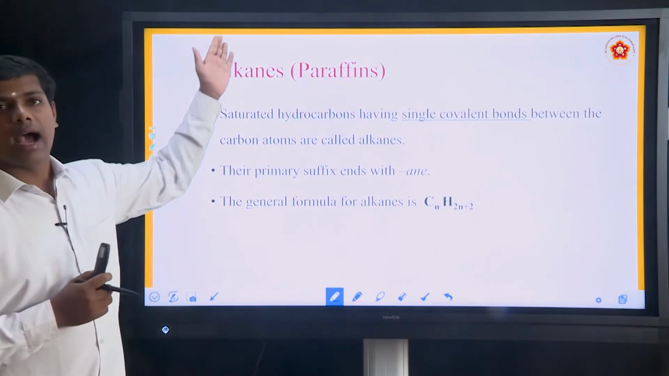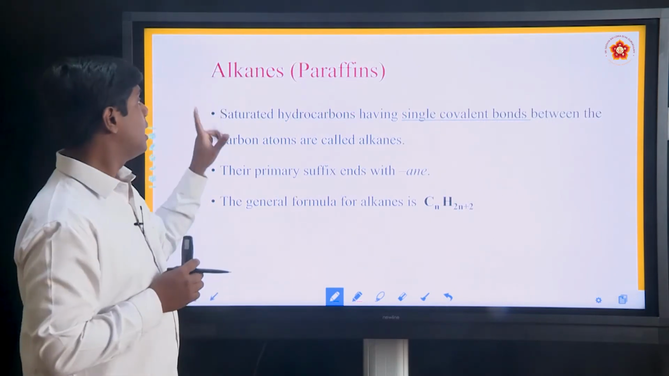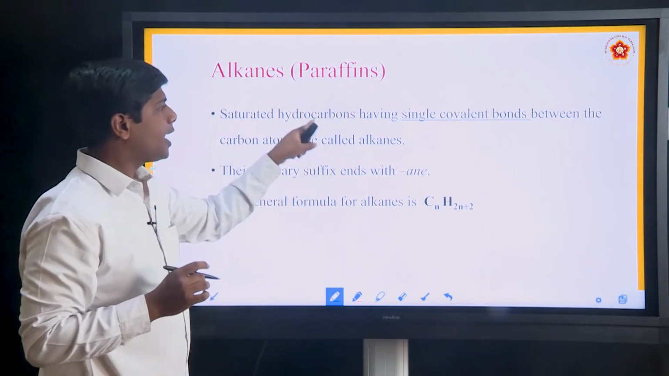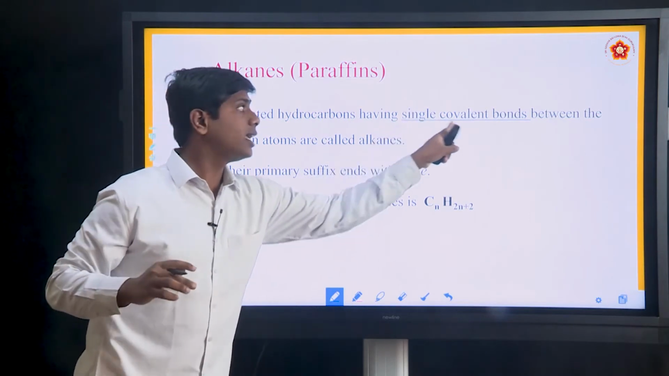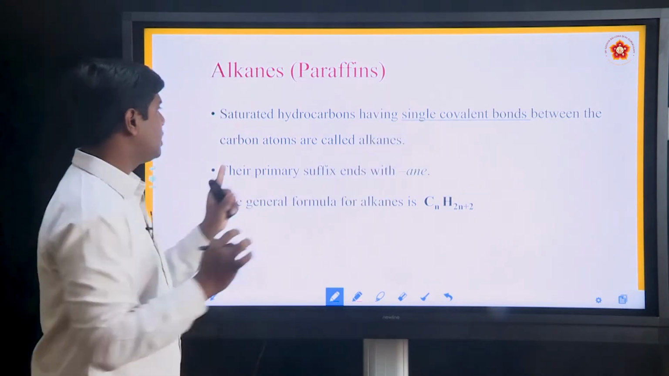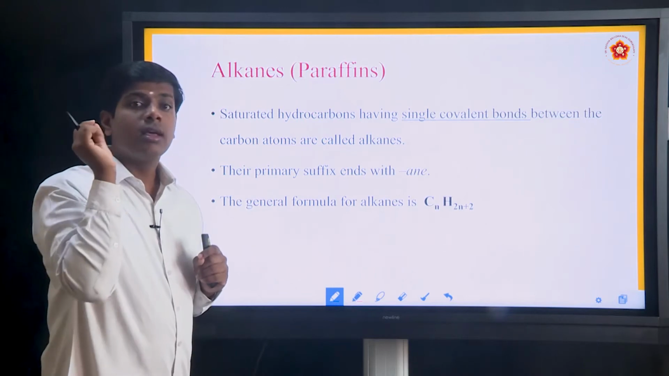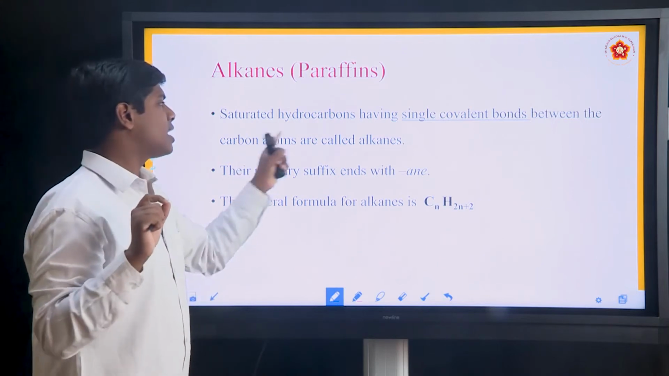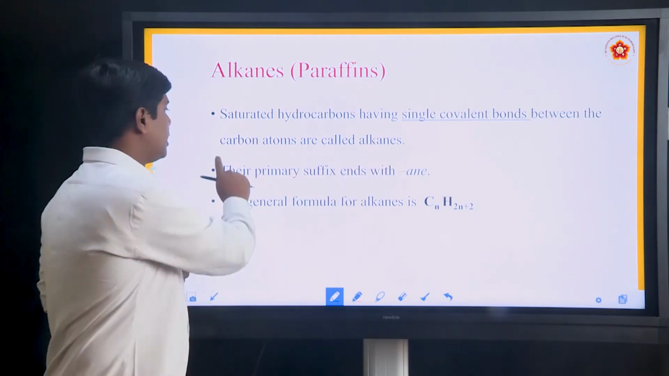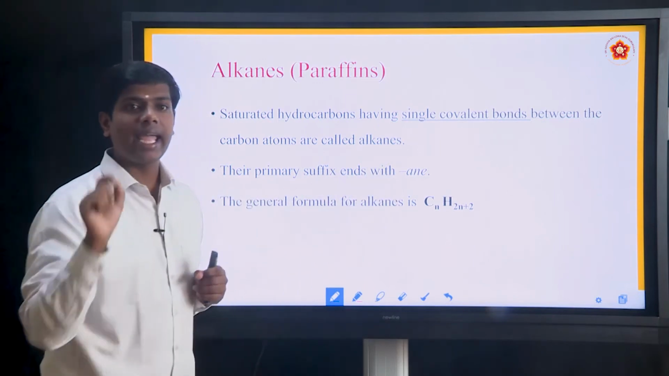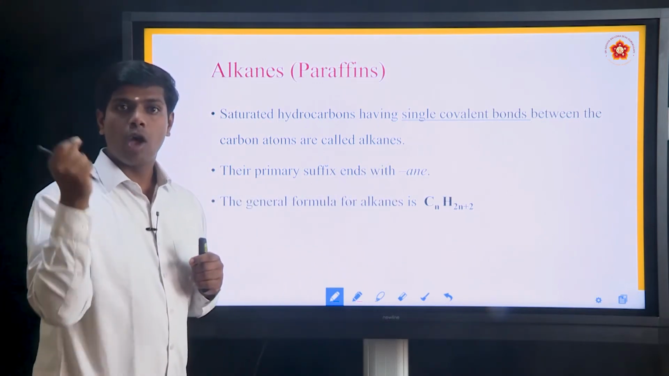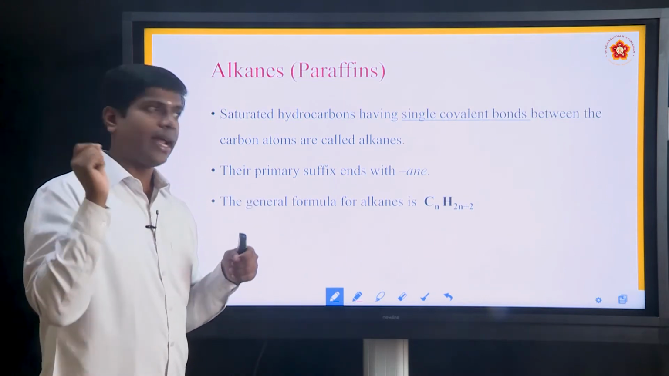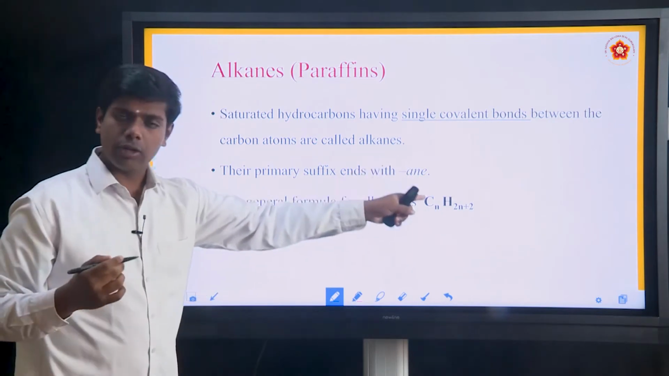Let us learn what alkanes are. Alkanes are also called paraffins. They are saturated hydrocarbons having a single covalent bond between the carbon atoms. Their primary suffix ends with ane. Examples: butane, propane, pentane, hexane, heptane. They always end with ane. You have to remember this, write down the point.